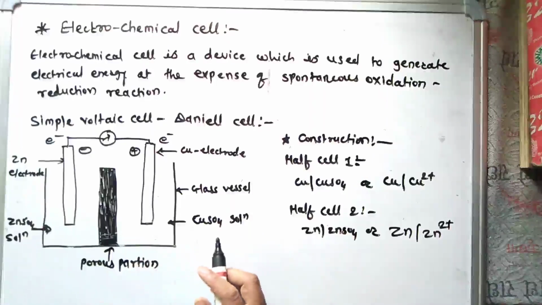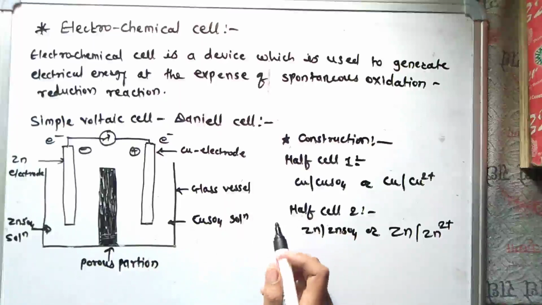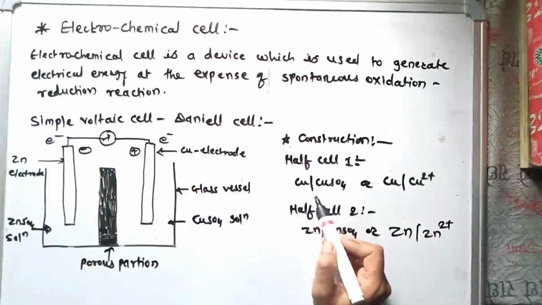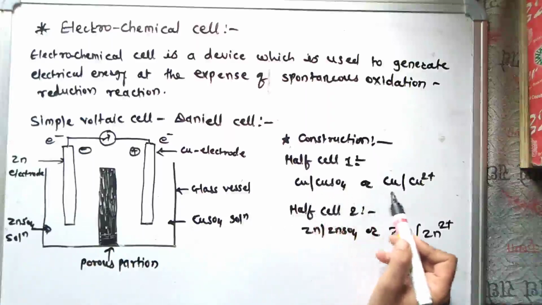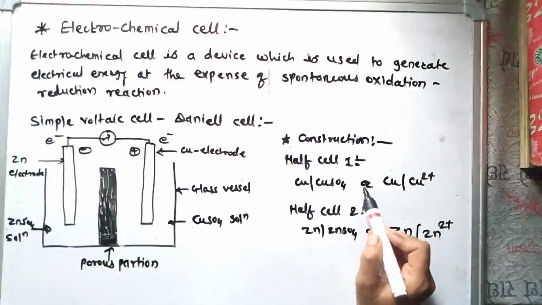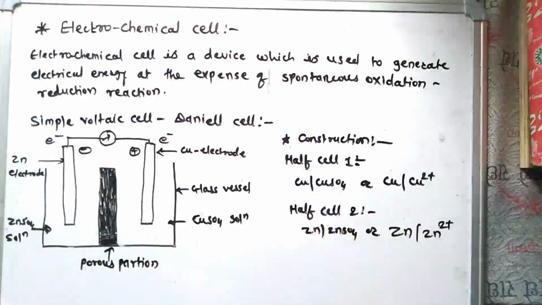In this cell, we see the construction of the Daniell cell. This Daniell cell consists of two half cells. One of these half cells is Cu | CuSO4, or Cu | Cu2+. This single vertical line denotes the electrode-electrolyte interface.